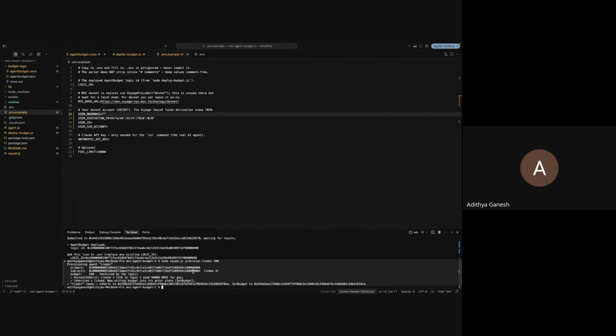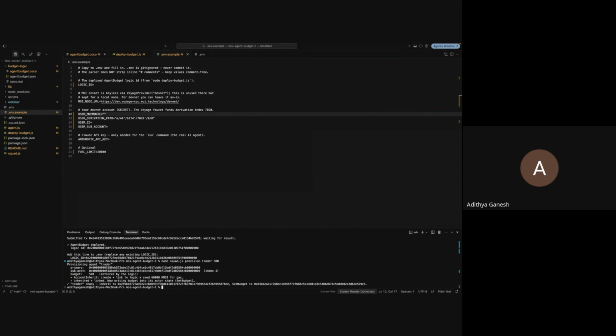Step two is account inherit. This is the one real transaction, and it does three things at once. It creates a sub account, it links that account to our agent budget logic, which is what gives it a locker, and it seeds it with a tiny bit of KMI so the agent can pay with its own gas later.